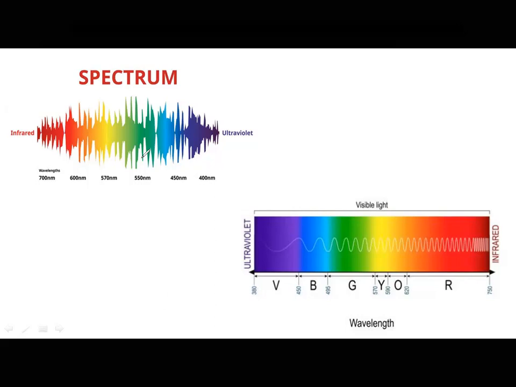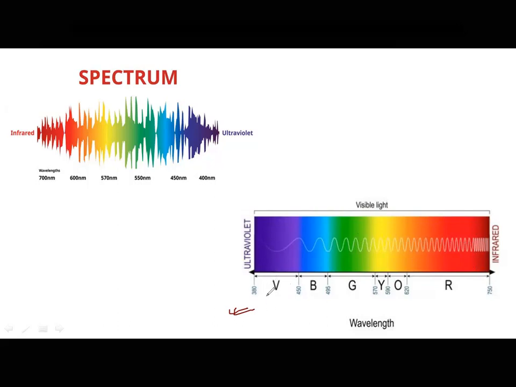Yes, and this is how we actually get it on the photographic plate. Like this we observe, and here it is quite clear. Where is violet? This side is violet, wavelength is more, and here is red, wavelength is very less.